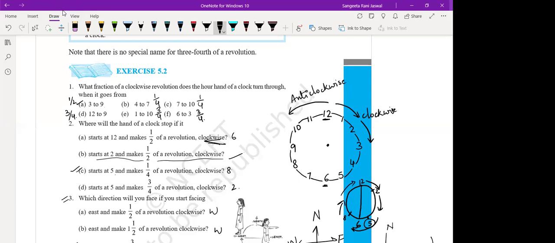Now see, you cannot count all 3/4 revolutions, no? See here, where will the clock stop at 8 o'clock, right? I'll show you. Instead of counting all the 3/4 here, it's better you count 1/4 backwards.